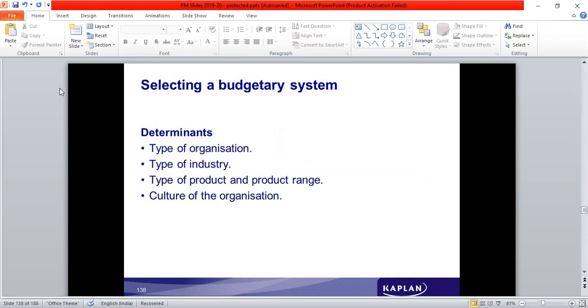So which budget is most suitable? We have looked into fixed, flexible, periodic, rolling, incremental, zero-based, activity-based. Many types of budgetary systems are available. Which one is more suitable depends from organization to organization, on the nature of activity which is carried on. The method, the type of budgeting, can be chosen based on the type of organization, type of industry, type of product and product range, and culture of the organization.